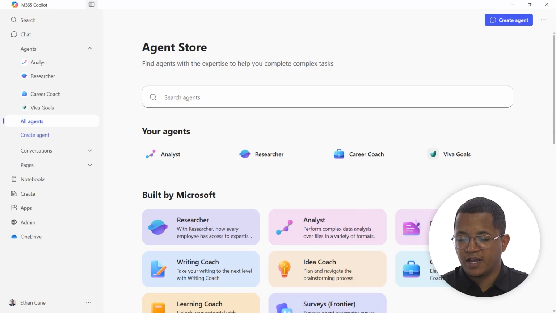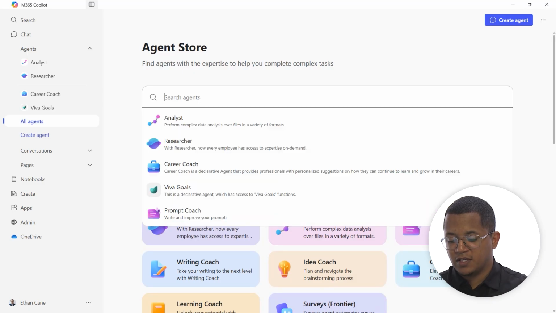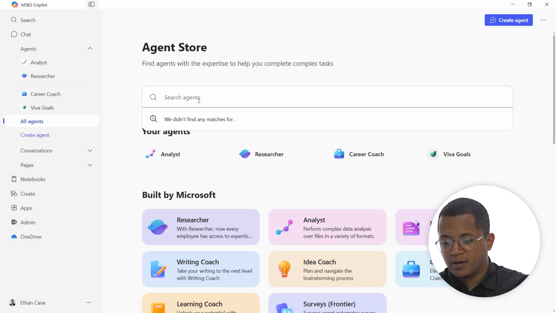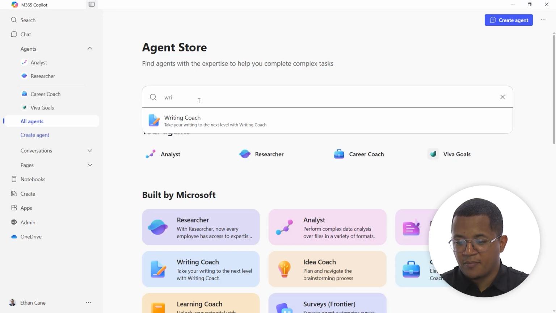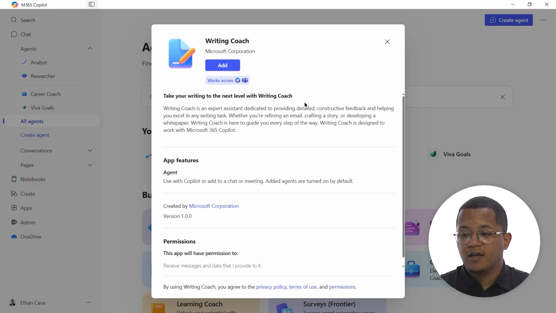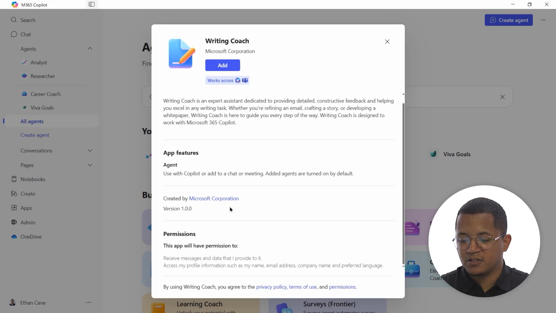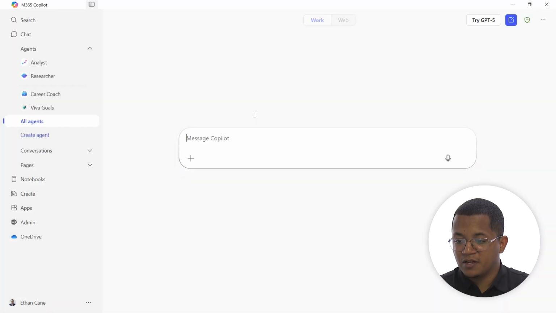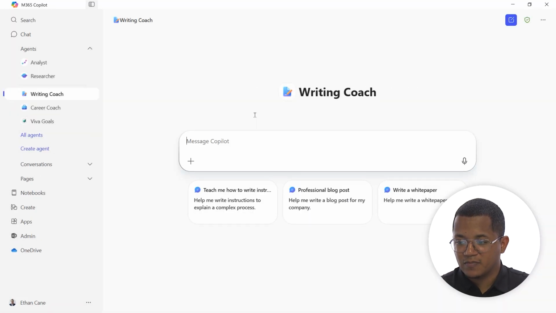You can search for agents across a variety of needs. So let's say I want to look for a writing agent. Okay, so I have my Writing Coach here. When I give that a click, I'm going to see what this agent can do. Writing Coach is an expert assistant dedicated to providing detailed, constructive feedback and helping you excel in any writing task. If there are any specific permissions, I can say yes, and then all I need to do is hit Add, and that'll add this agent into my M365 Copilot suite so I can access it at any point in time.